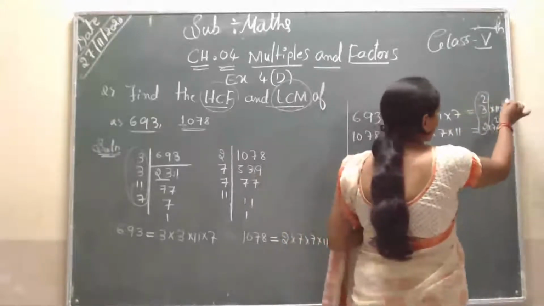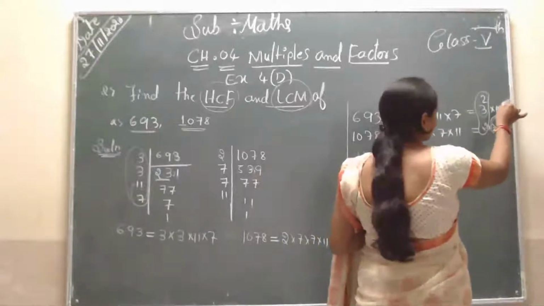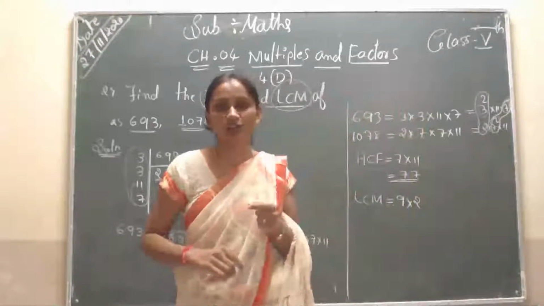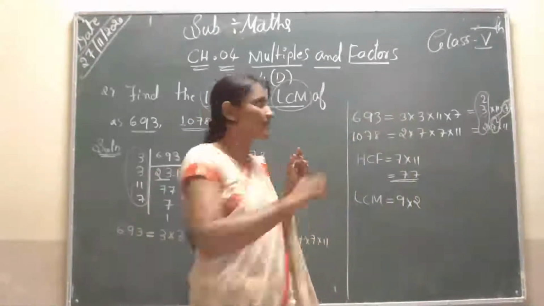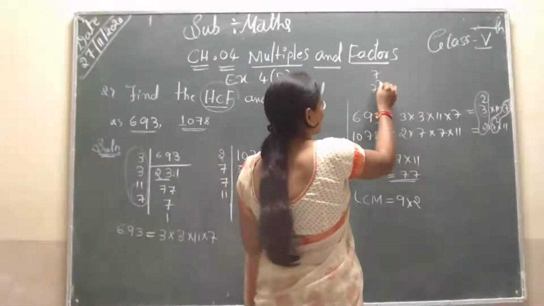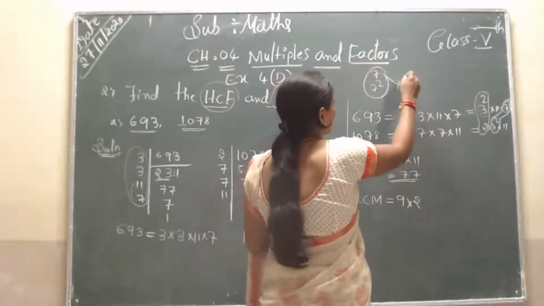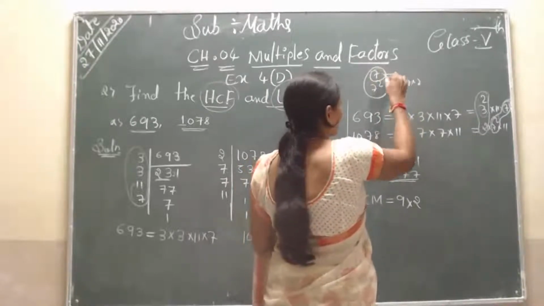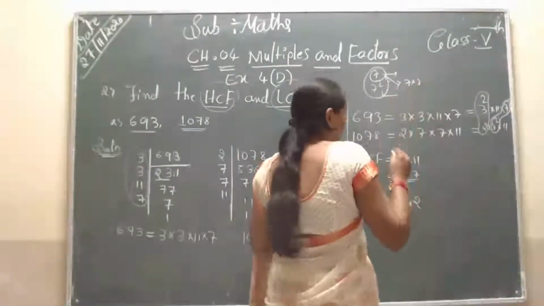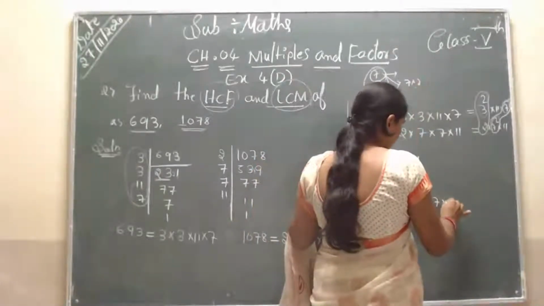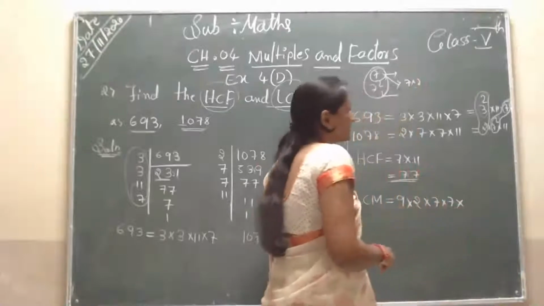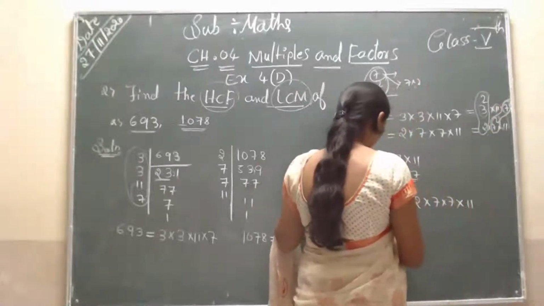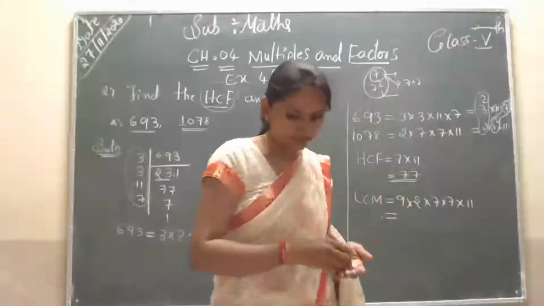Next, this is the common. Here 7 squared, there 7 raised to 1. Upside is one 7 and down is 7 squared, so you have to consider 2 sevens. So we take 7 squared. Next, that is in common, you have to take one 11. You have to multiply that now.